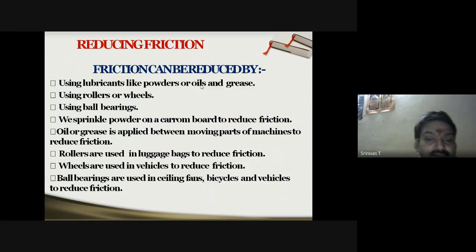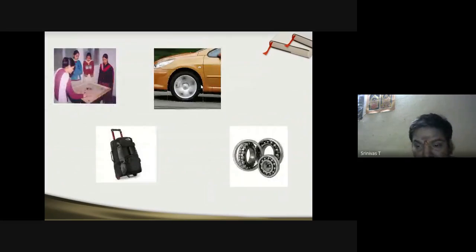Yes, we have. Now, what are the vehicles maybe? Nowadays, wheels are compulsory. In each and every case, even a small item is having wheels. Ball bearings are used in ceiling fans, bicycles, and vehicles to reduce the friction. Now, this is what we just discussed.